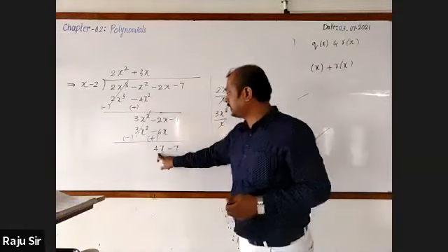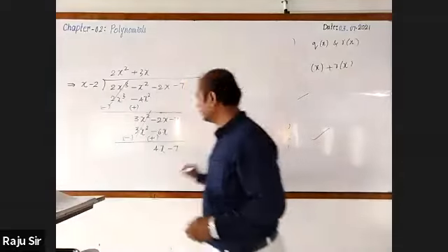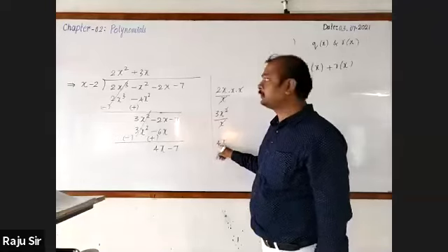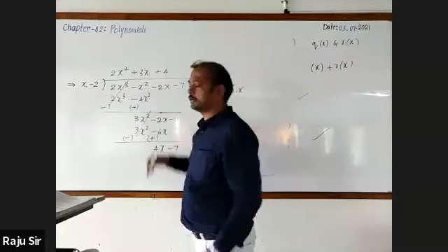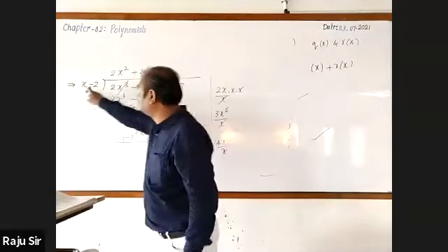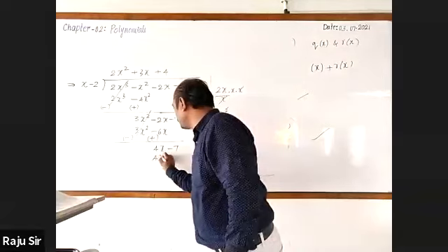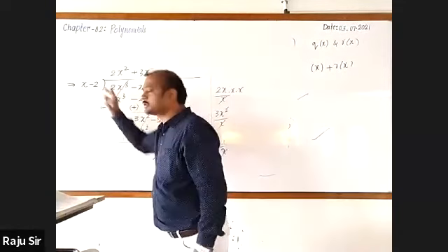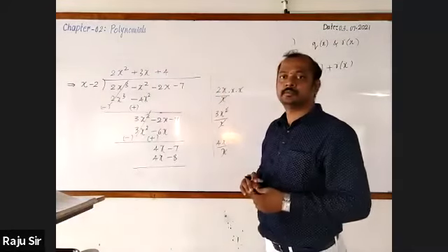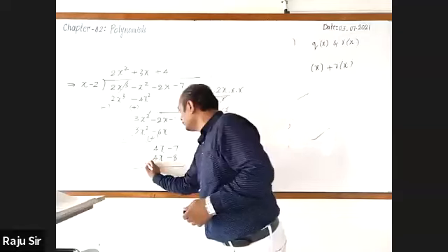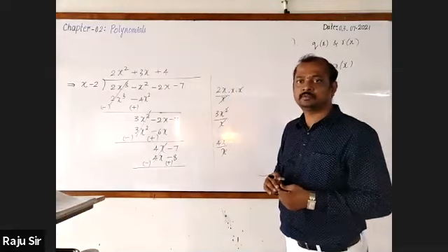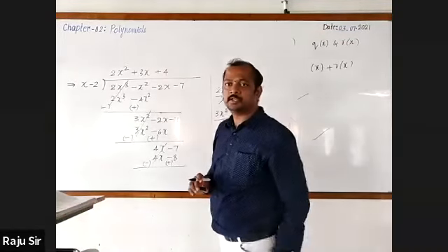Next, equalize plus 4x and 4x. Plus 4, 4x by x is 4. Let me write that 4 here. Now multiply 4 into x: 4x. 4 into minus 8 is minus 8. The 4x cancels, minus and plus cancel, and the remainder is 1.